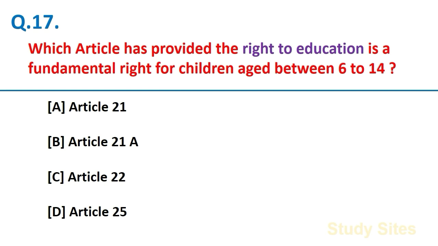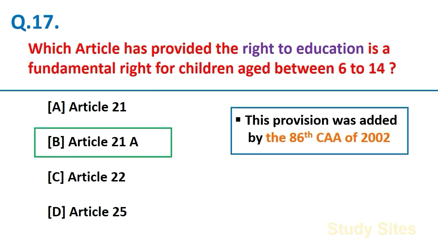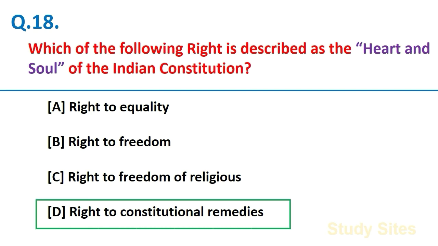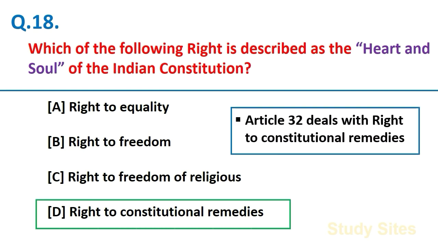Which article has provided the right to education as a fundamental right for children aged between 6 to 14? Article 21A. Friends, this provision was added by 86th Constitutional Amendment Act of 2002. Which of the following rights is described as the heart and soul of the Indian Constitution? Right to constitutional remedies. Friends, this provision deals with Article 32 of the Constitution.